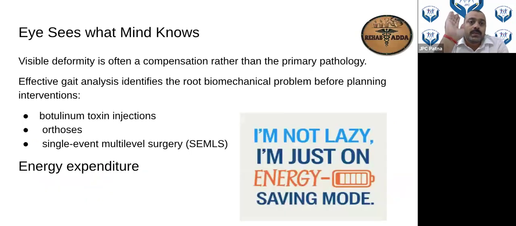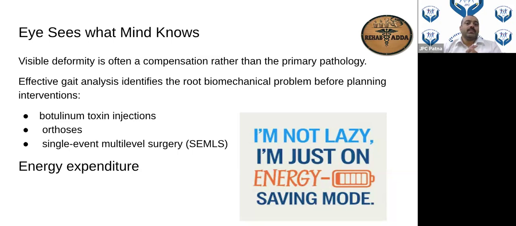So the eye sees what the mind knows. Whatever you know, the same thing you will see. One important thing about gait analysis or gait assessment of any children is that whatever deformity you are seeing has developed in due course of time, and it is because of compensation. That has to be always kept in mind, not just the primary pathology. And we need a gait analysis to decide about the treatment plan.